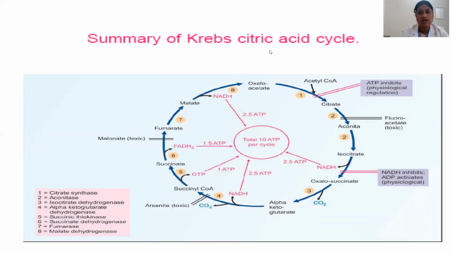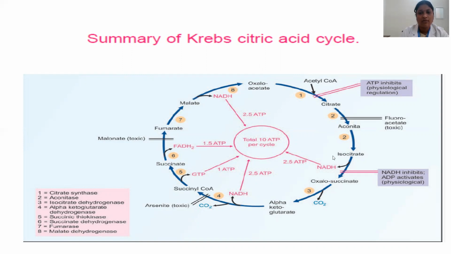Summary of Krebs cycle or citric acid cycle. This is the first step where oxaloacetate combines with acetyl coenzyme A to form citrate. Citrate is converted by aconitase to isocitrate, isocitrate to oxalosuccinate, oxalosuccinate decarboxylated to form alpha ketoglutarate, and in the conversion of isocitrate to oxalosuccinate, 1 NADH is formed. In alpha ketoglutarate to succinyl coenzyme A conversion, 1 carbon dioxide is removed, and 1 NADH is formed. Succinyl coenzyme A undergoes substrate level phosphorylation to form succinate. Succinate is again dehydrogenated to form fumarate. Fumarate to malate. Malate again dehydrogenated to form oxaloacetate.